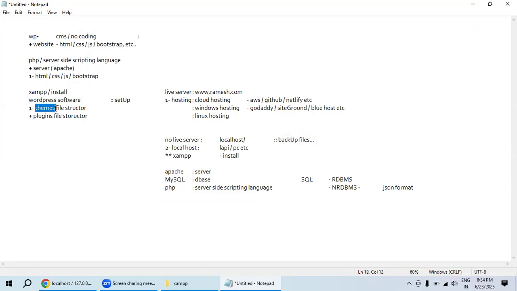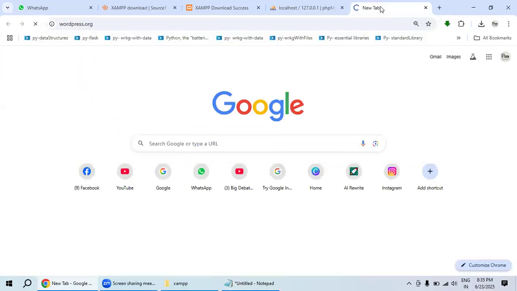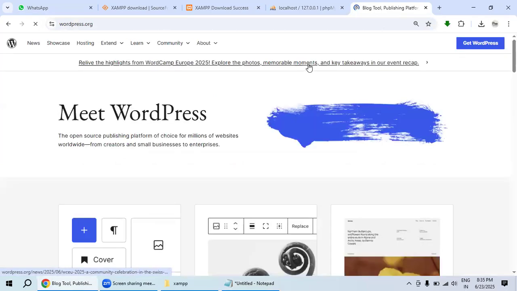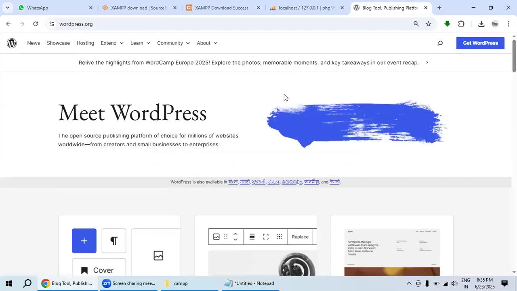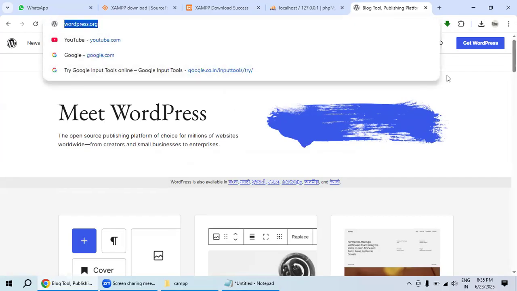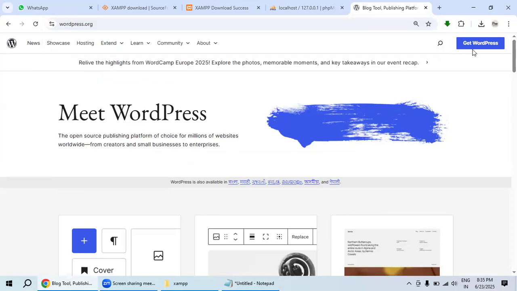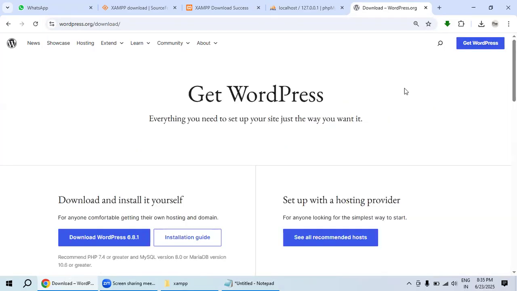So where do we need to pick and download the WordPress software, the themes, from? There is another website, which is known as wordpress.org. Listen carefully. Every word of the subject we are discussing is very important. Inside you can see wordpress.org. You can download WordPress from here. Get WordPress. It is also absolutely free of cost.